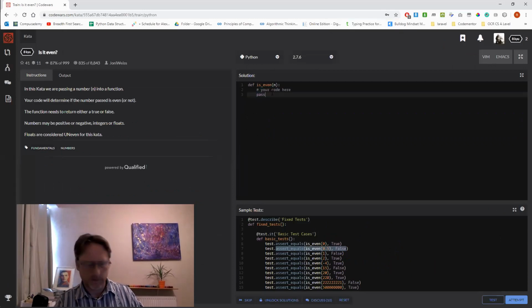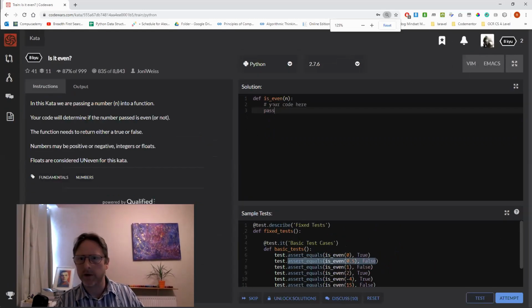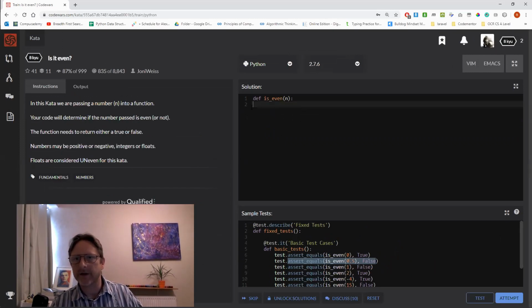Maybe zoom in more and more. A couple of levels. There we go. That's probably about right. So we need to check for even. Now there is a classic way of doing this, which if you don't know, then this is a good time to learn it.